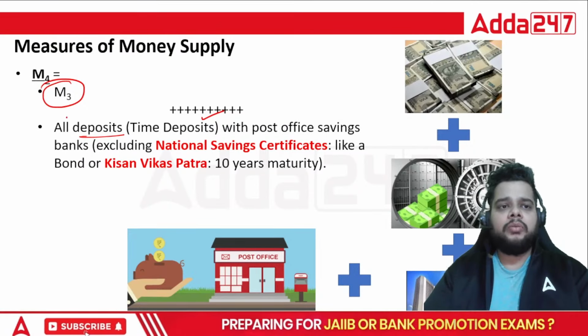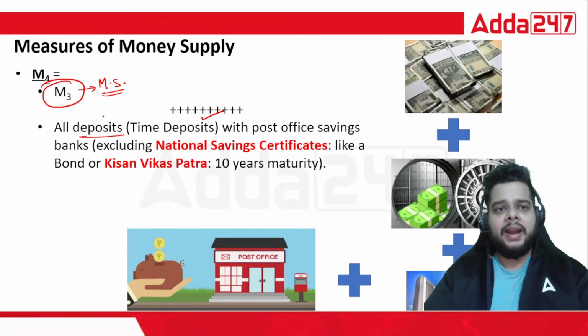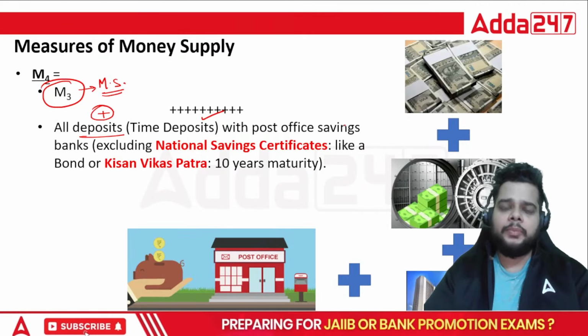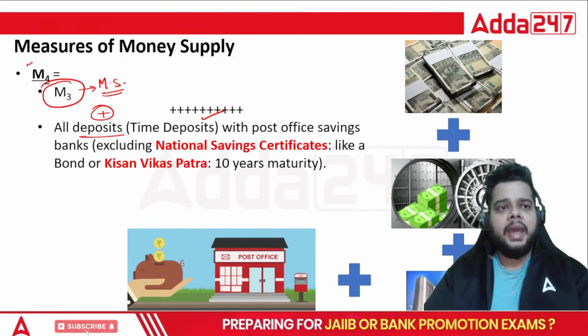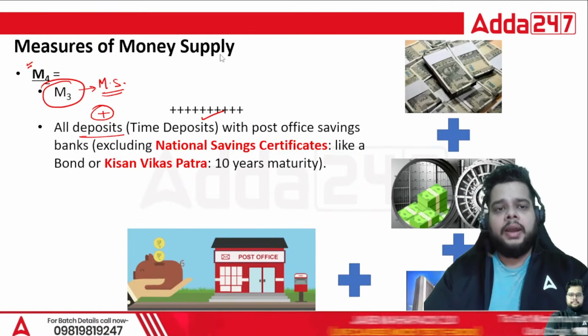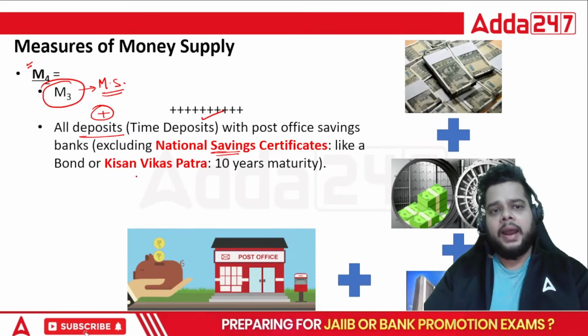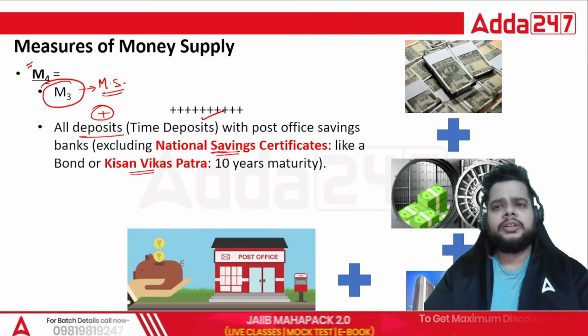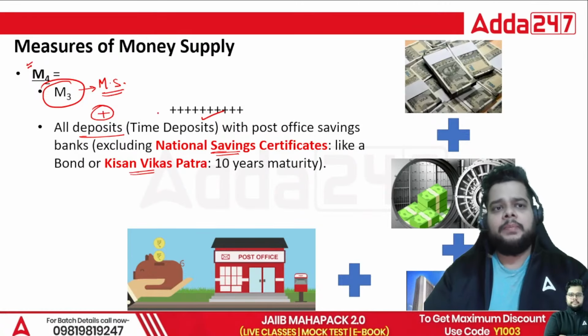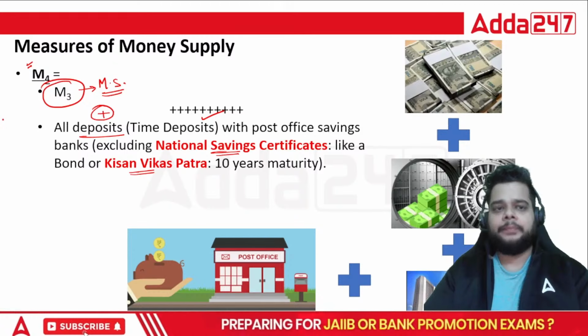Plus, when we talk about the M3, it is having the tag of money supply. So money supply, you add it with all deposits of the post office, you will get the M4, which is the least liquid of all. And you have to exclude National Saving Certificates, NSC, and Kisan Vikas Patra also, because they have longer maturity time period, which is not at all desirable while calculating the actual money supply.